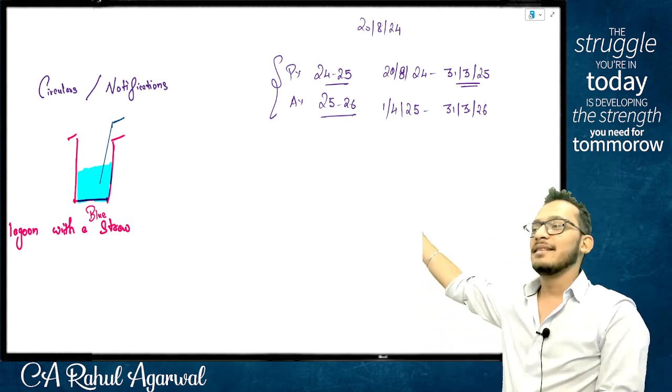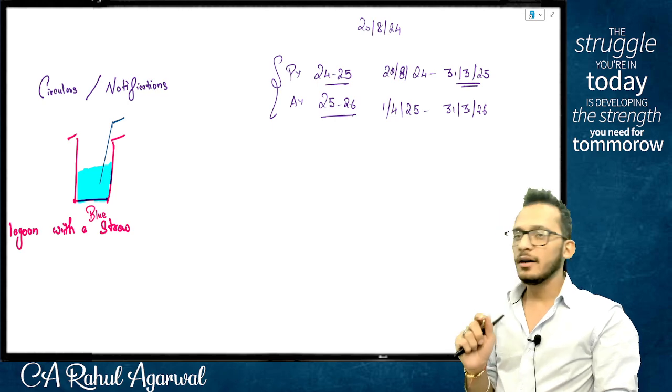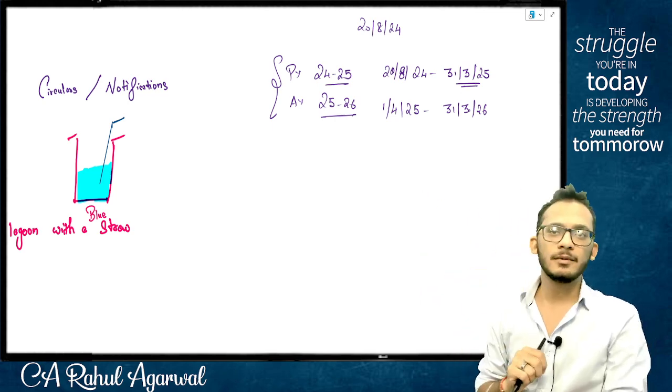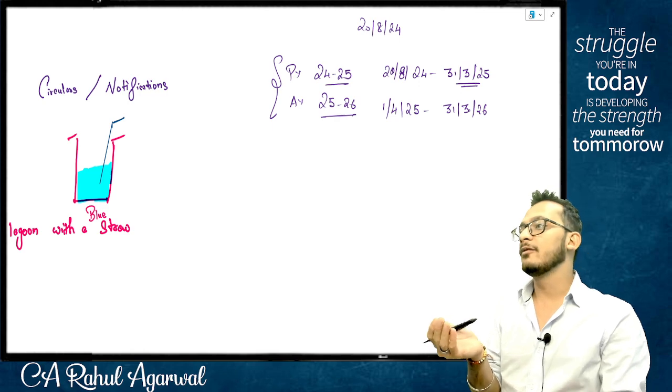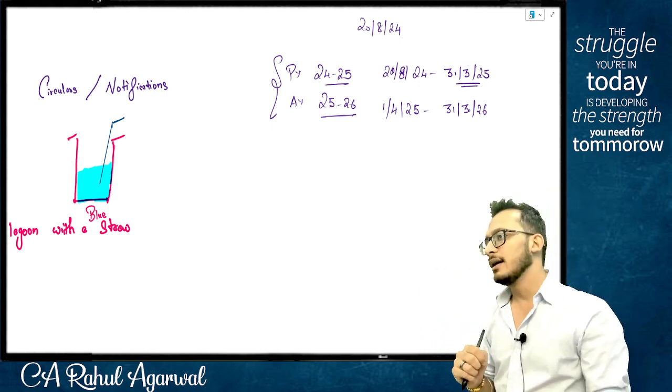This is the question, people, where you're coming and incorporating yourself on 20th August. In that case, your previous year will only start from 20th August. Any doubts on this? No. Which means, in simple words, previous year will be for a period of 12 months or less than 12 months.